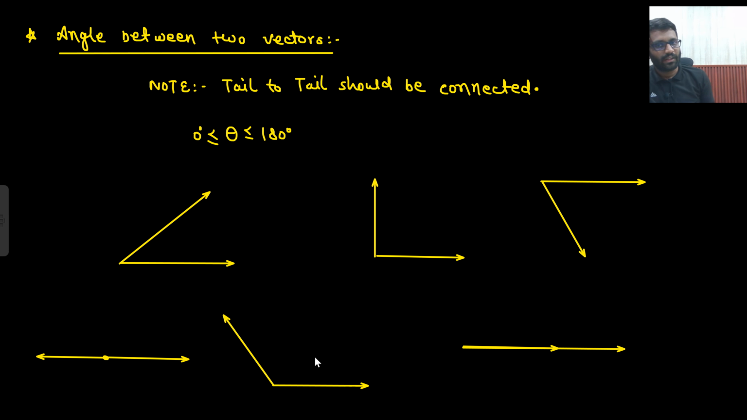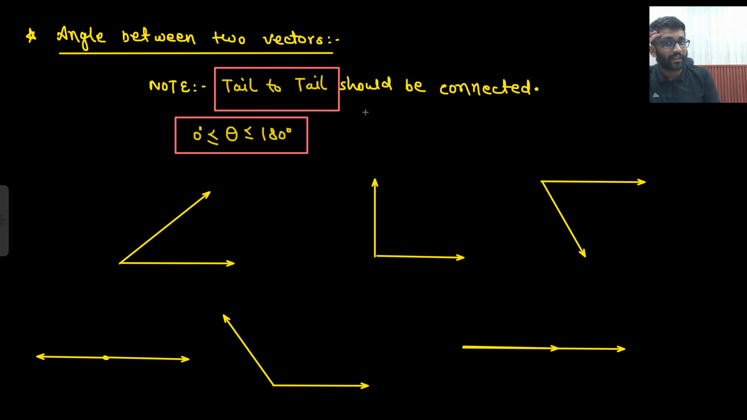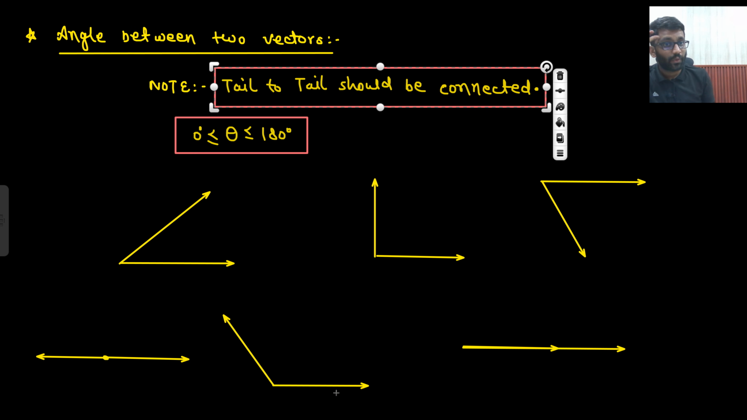Angle between two vectors. This is a very important line. The angle between two vectors will always be between 0 to 180 degree. And to find the angle, you need to join the tail to tail. So this is the tail of the vector, this is the tail of the vector. Both tails are connected. So what is the angle between these two? This is the angle between these two, which I can see equals 90 degree.